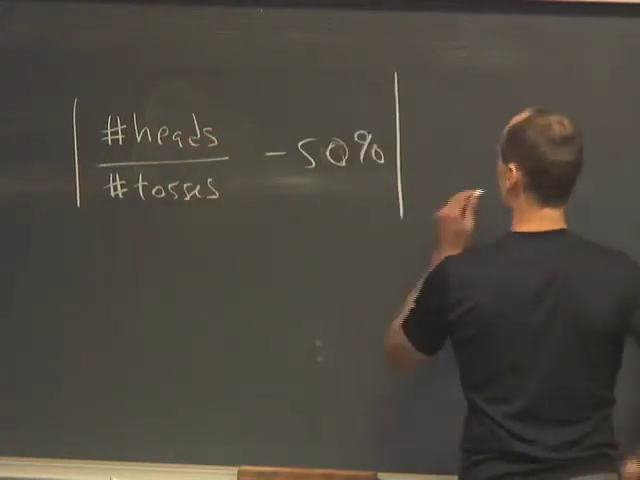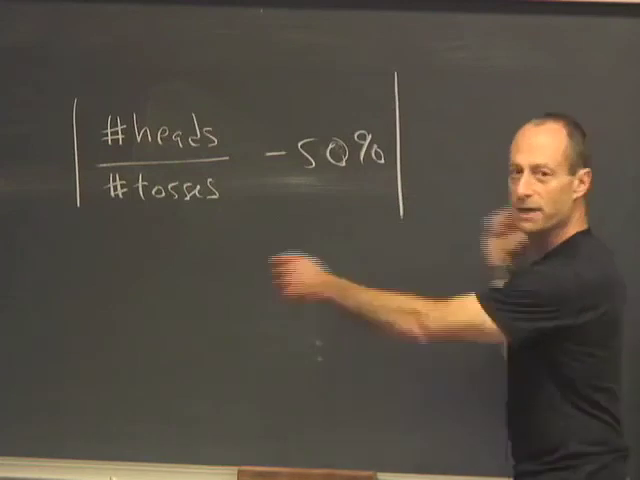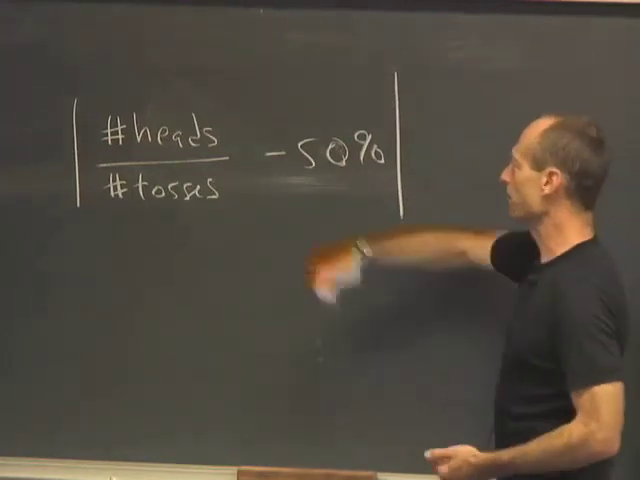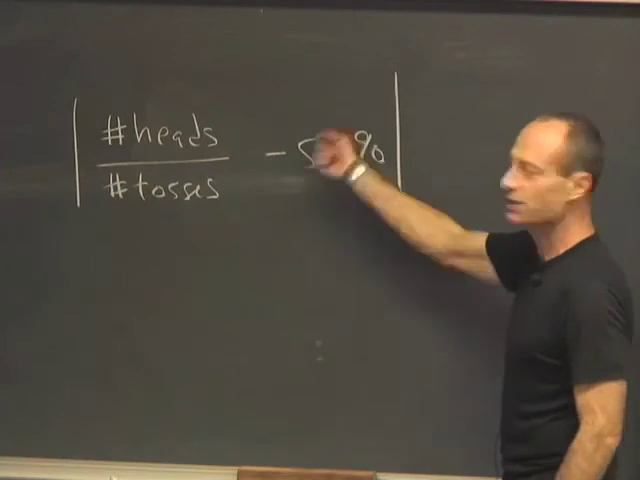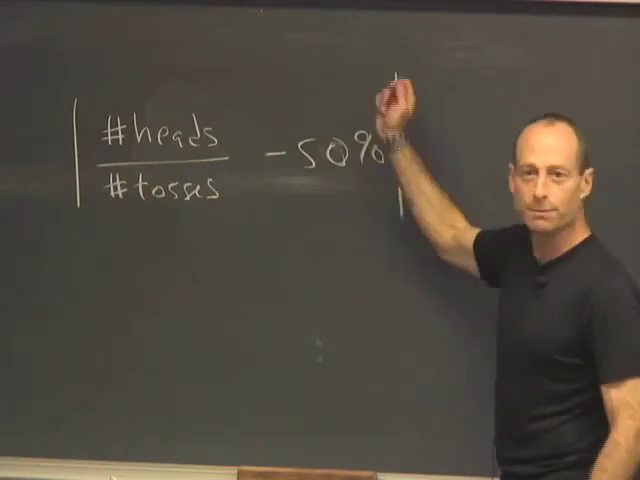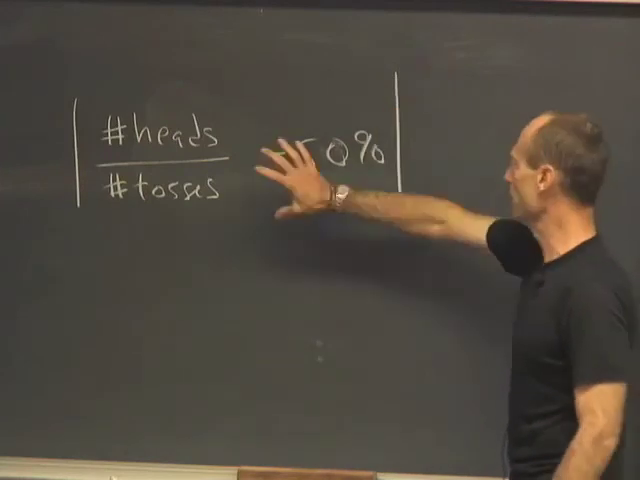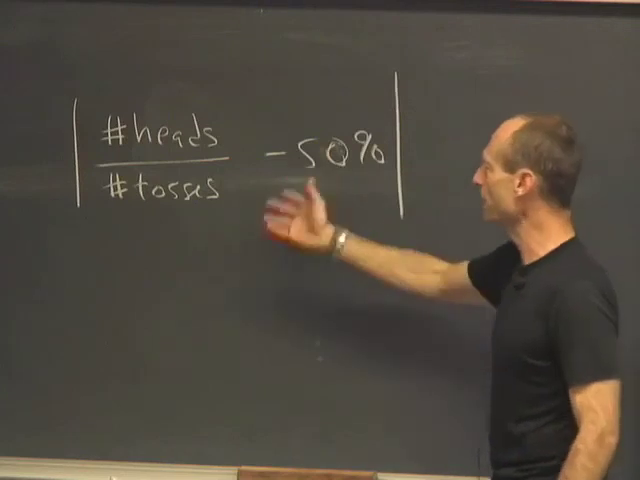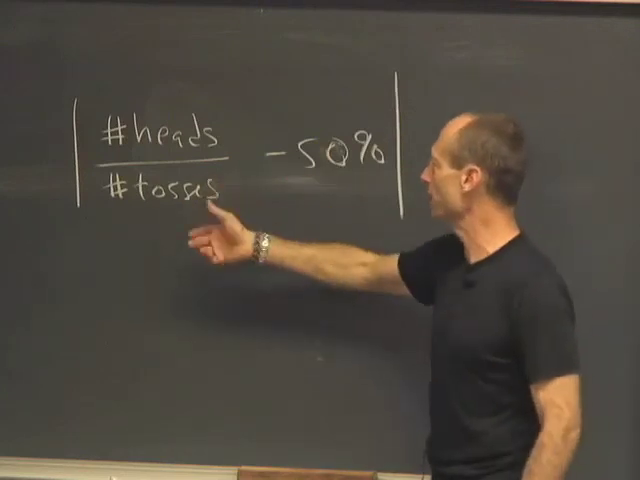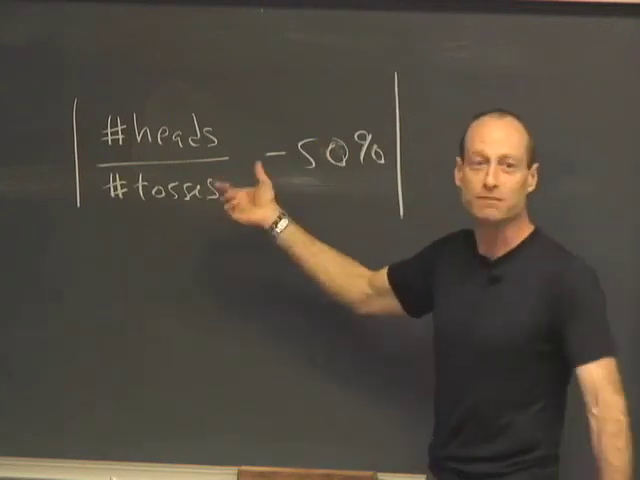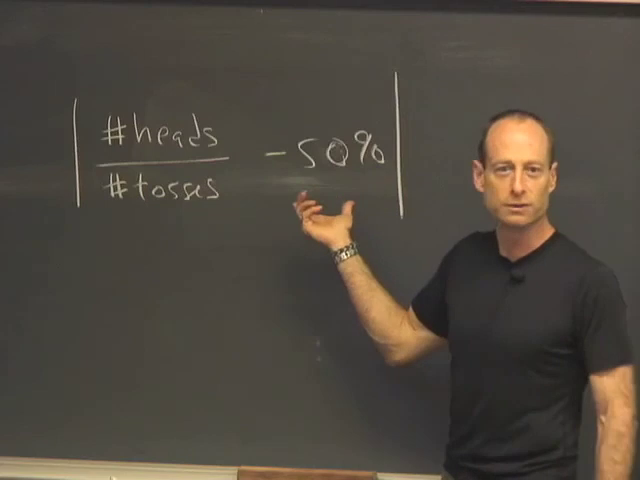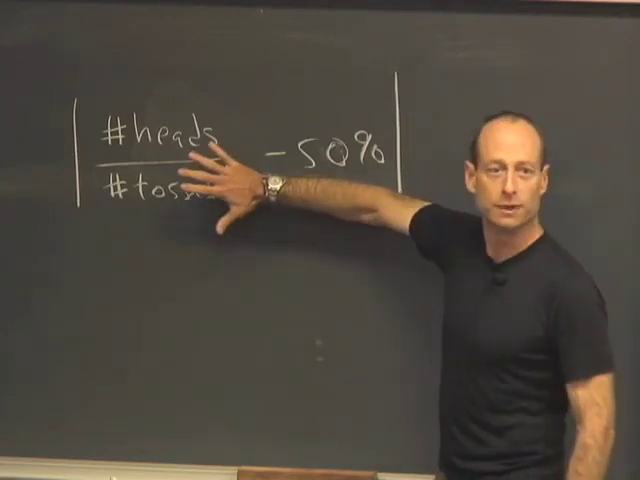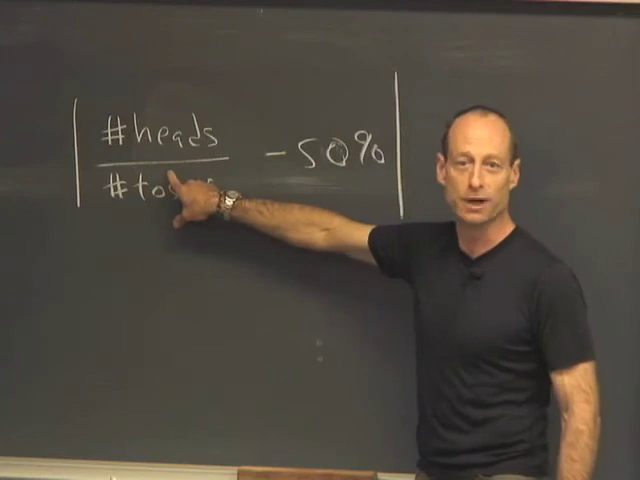So this thing could be big, it could be small. It could so happen that the fraction of heads in 17 tosses is 90%. And so 90% minus 50% is a big number. It's 40%. It could happen that this is really small. It could happen that the fraction of heads in 20 tosses is exactly 50%. This number is 0. So this difference is random.